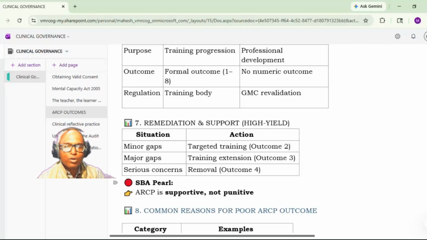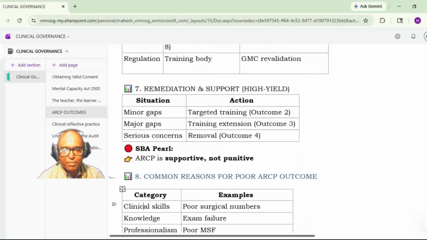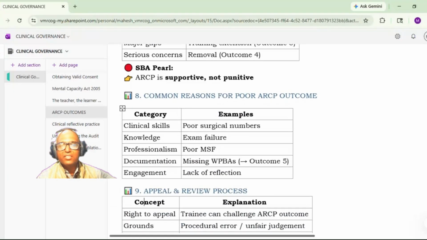There are common reasons for a poor ARCP outcome. One may be clinical skills, because the number of surgeries performed is low. Then knowledge, reflected in failure in the examination. Then professionalism, with a poor MSF, multi-source feedback. It is not only the educational supervisor, but the team surrounding that environment whose feedback is also taken into account. So multi-source feedback is very important.